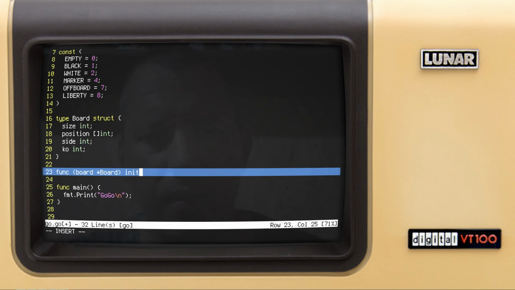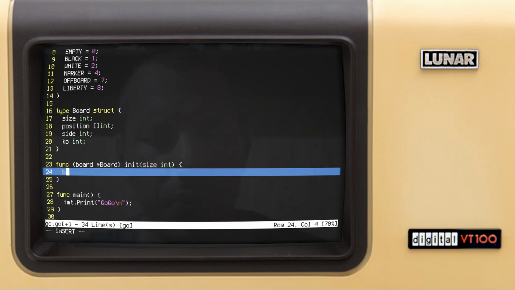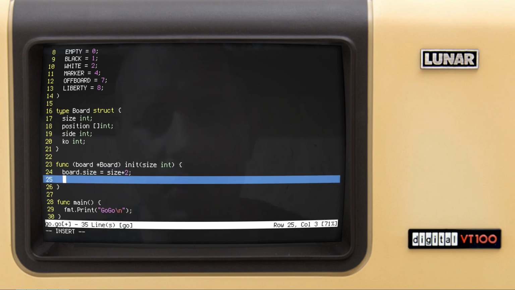The name is init, and for now, let's just specify the only element. So this would be int, size, type of integer. We'll say board size equals size plus 2, and we need to do plus 2 because of the off-board squares. That's very handy when it comes to capturing stones. If we want to capture stones, we use off-board squares as if they were the stones of the color that is about to capture a group. So this is very useful. This saves lots of coding.